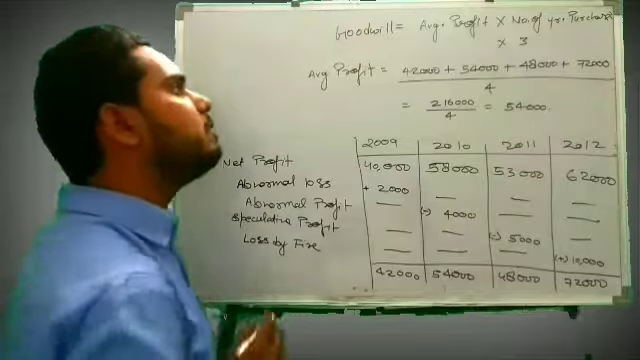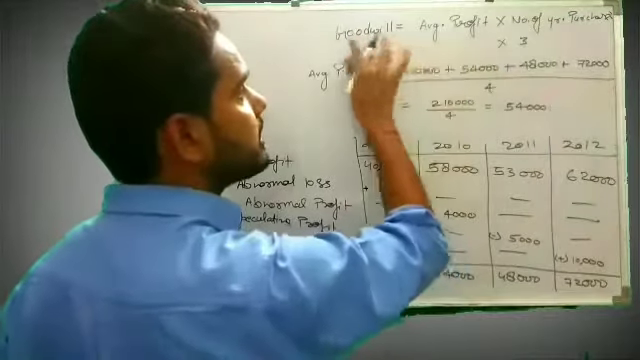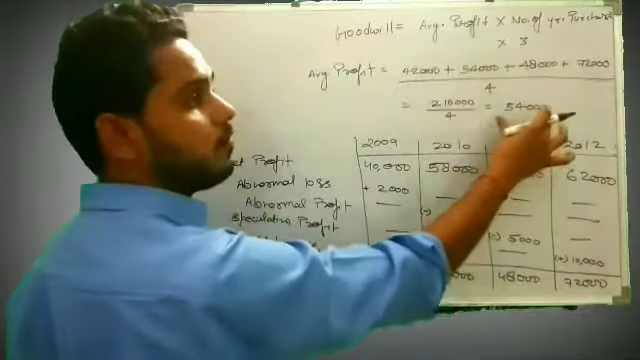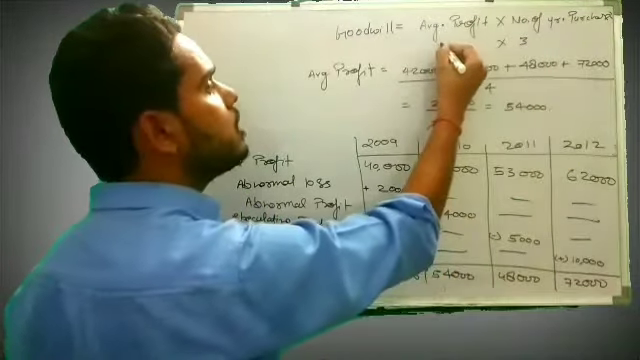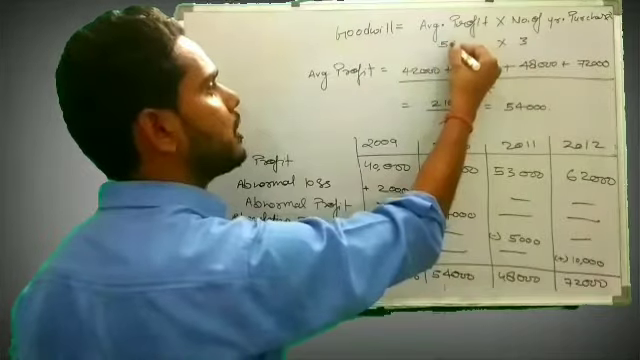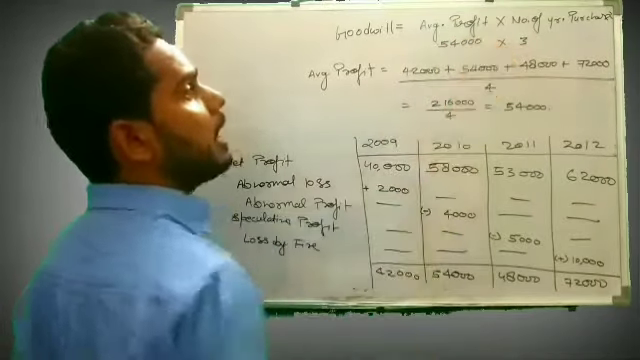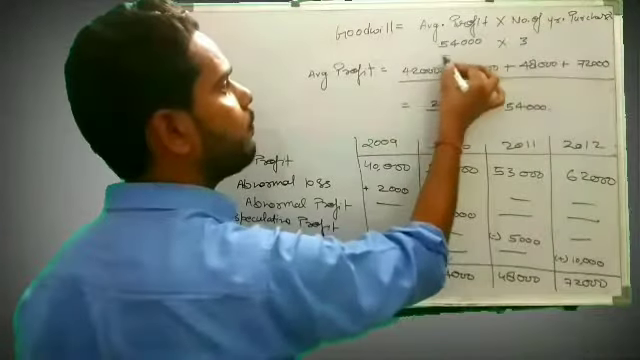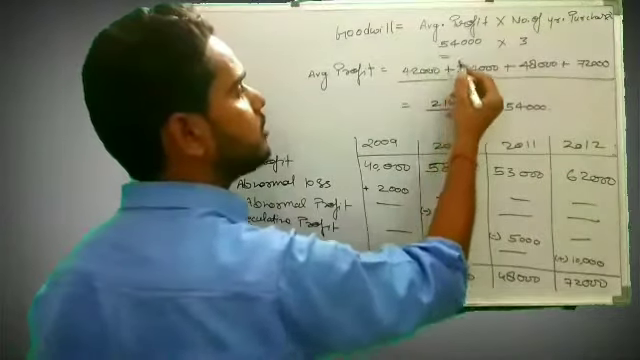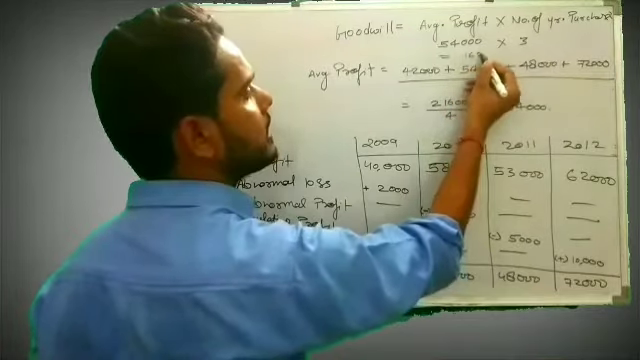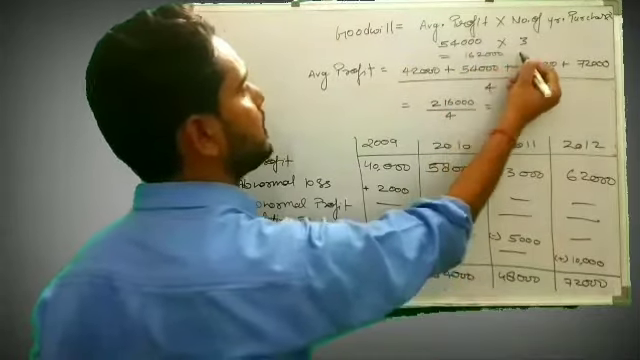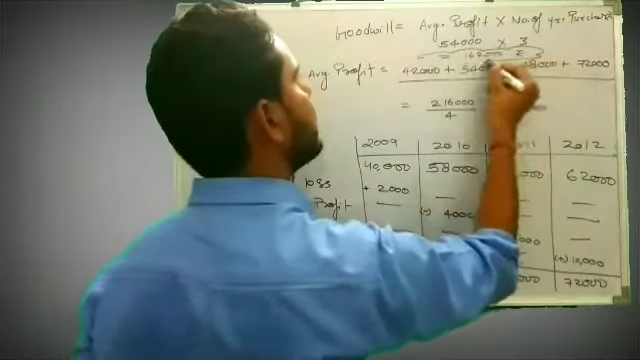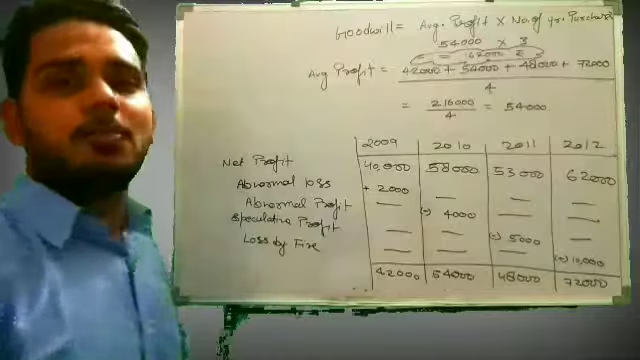Now goodwill is very simple to calculate, because it is given that goodwill will be 4 years' average profit into 3 years' number of purchase. We calculated the average as 54,000, so we will put 54,000 in place of average profit and multiply by the number of years' purchase, that is 3. So we will get 54 into 3, which will be 1,62,000 rupees. So this will be our goodwill.